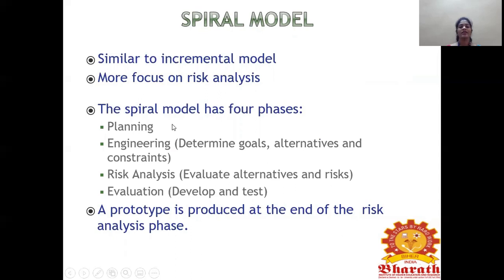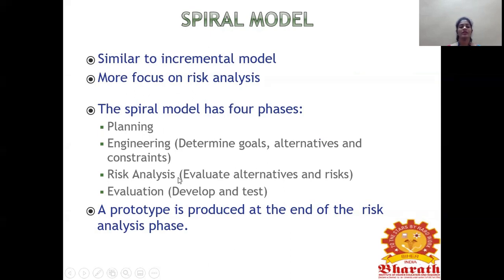Planning means we need to plan, and determine what goal we need to achieve at the end of the product. So we need to determine that goal. What are the alternatives for that goal? What are the constraints we need to apply on those activities? Next is risk analysis. We need to evaluate the risk and the alternatives available for that risk. And in evaluation, we need to develop and test that process model.